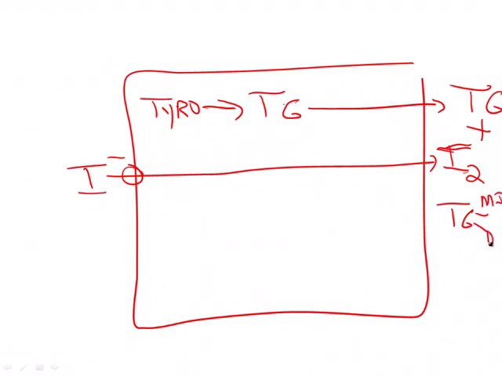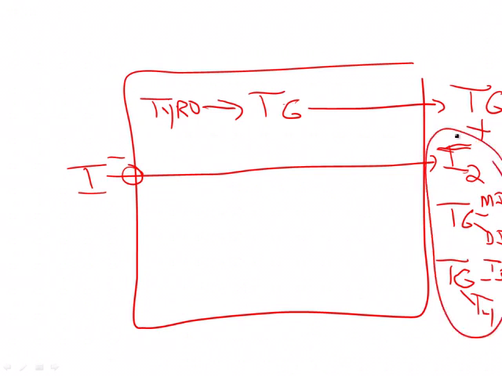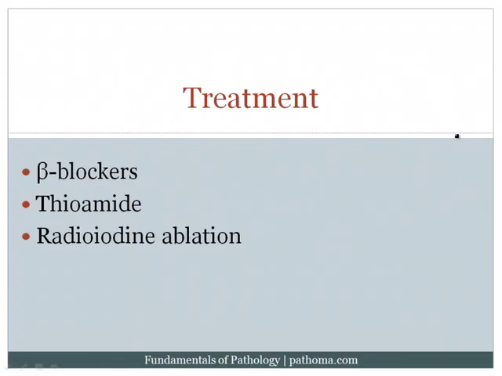monoiodotyrosine and diiodotyrosine. And of course, the mono and the di will be coupled together, and that's going to then produce thyroglobulin with T3 when mono and di are coupled together, or T4 when the di and di are coupled together. Now, important to note that all of these steps here, the oxidation, the organification, and the coupling, these are all catalyzed by peroxidase. And so if you block peroxidase, obviously you're going to block the ability to produce thyroid hormone. And so that's how thiamide works.